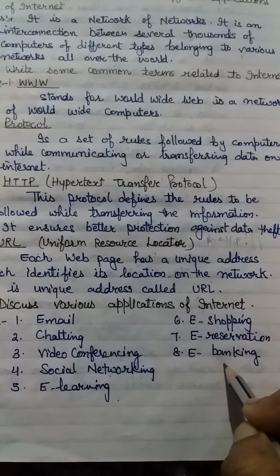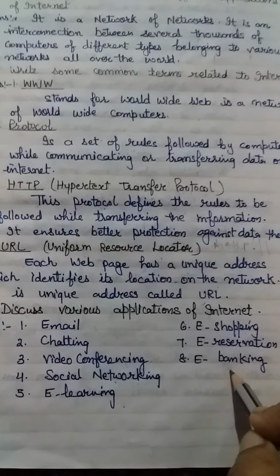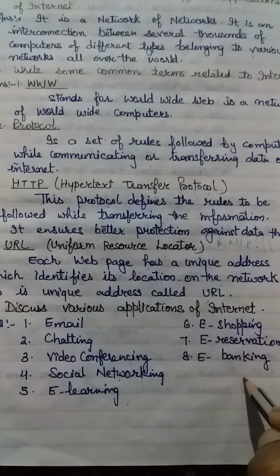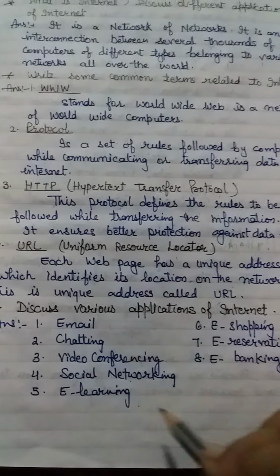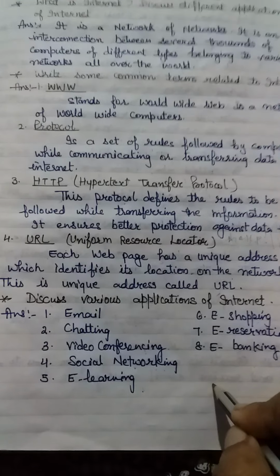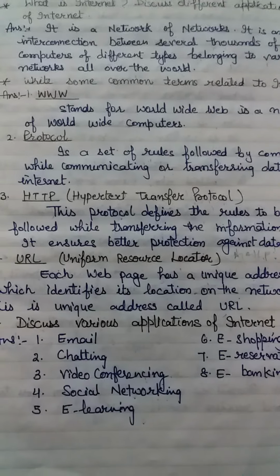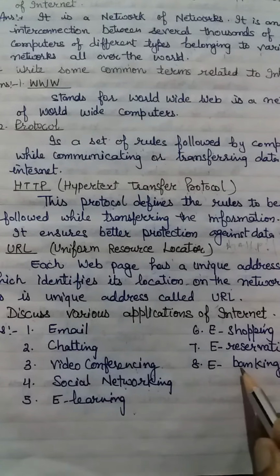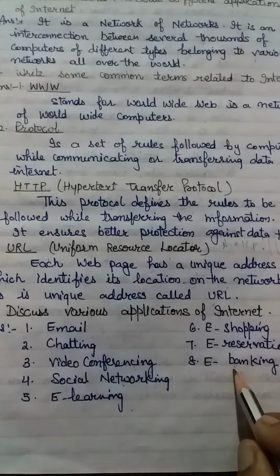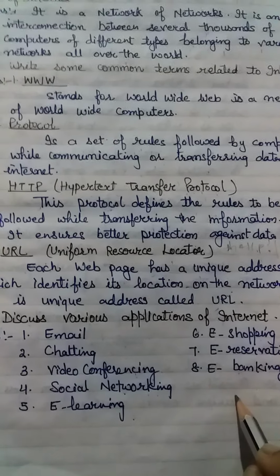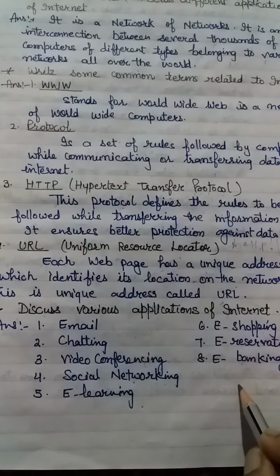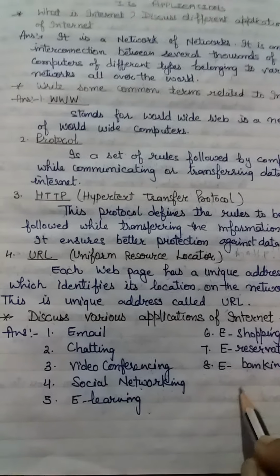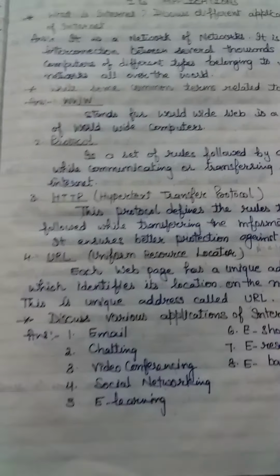Please read each application in detail from your book. E-reservation and e-banking are different uses of the internet. But there are many more; we use the internet for so much work.